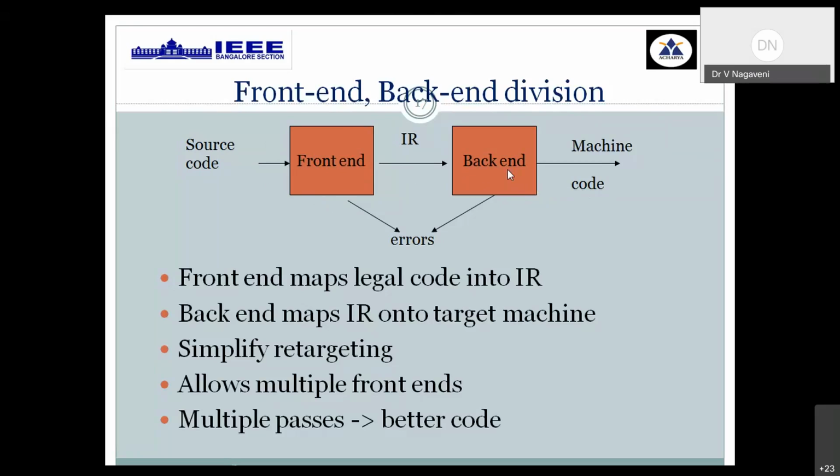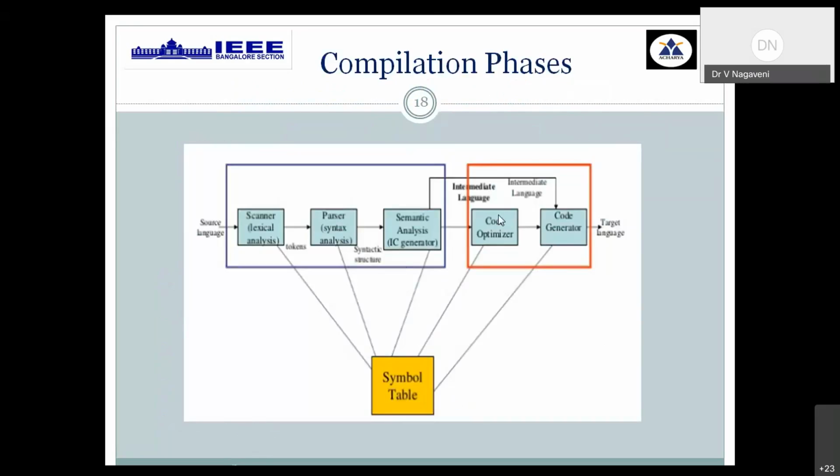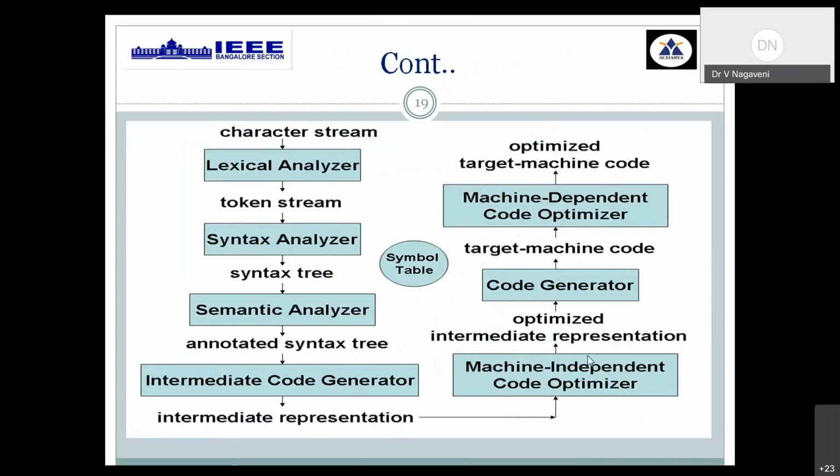This helps you divide your compilation process into a number of passes to generate efficient and better code. The front end is indicated in the first block and the back end in the red block. The lexical analyzer, parser, and semantic analyzer help you generate an intermediate code in the front end, and the code optimizer and code generator are done in the back end stage to generate the required target code. For the common entity, we have the symbol table. This is the overall complete picture of your compilation in detail.